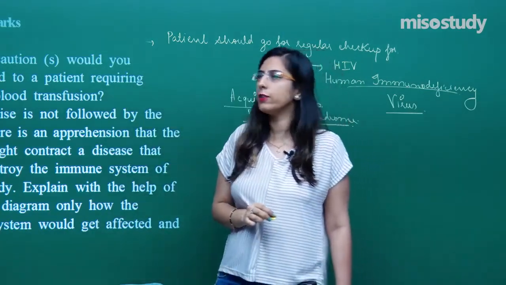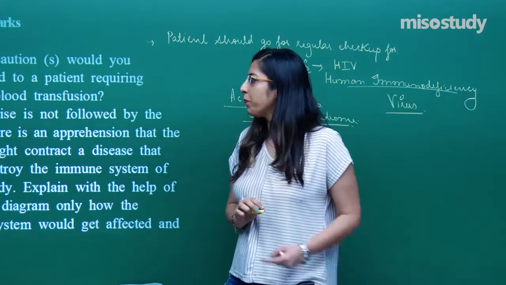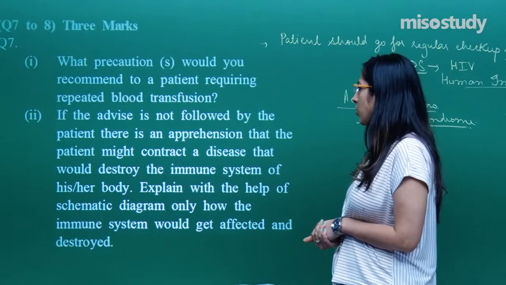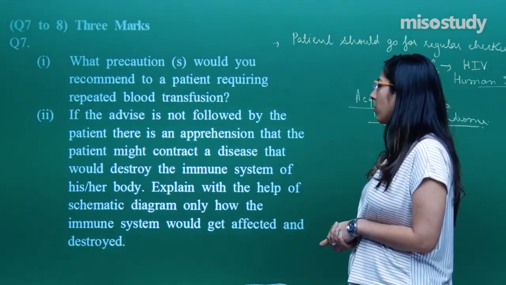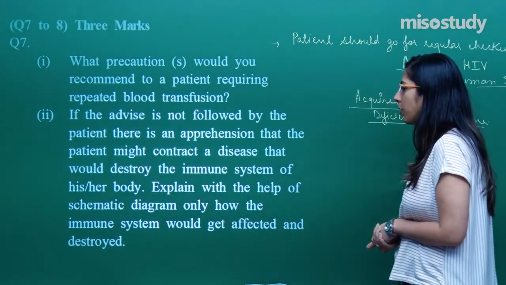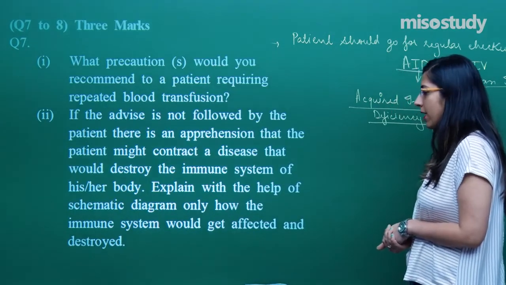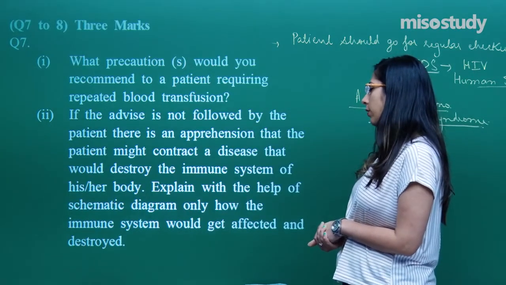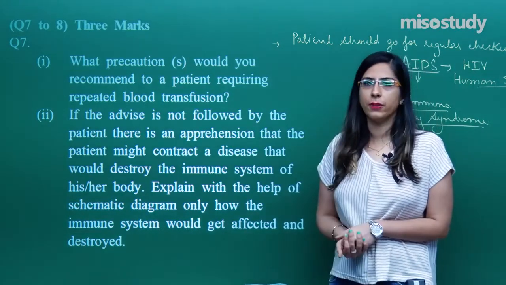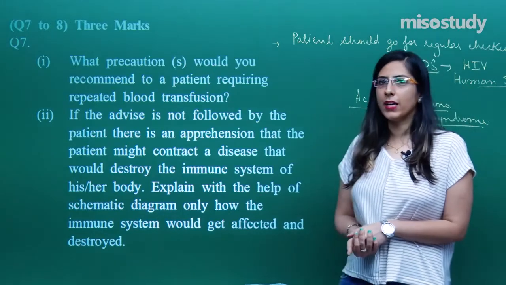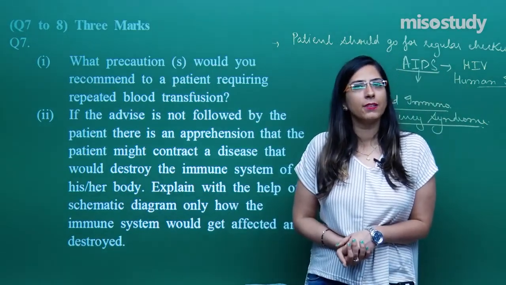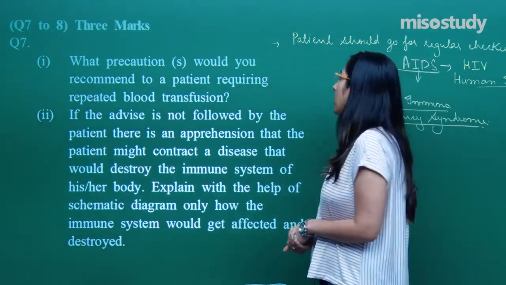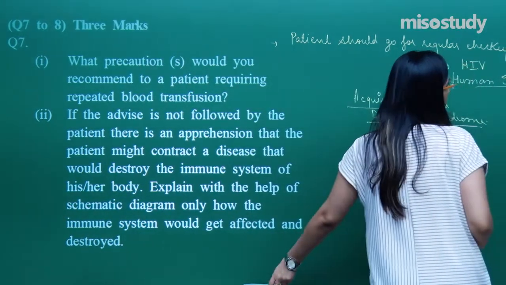So for the first part you have to write the same answer. The next part says: if the advice is not followed by the patient, there is an apprehension that the patient might contract a disease that will destroy the immune system of his or her body. Explain with the help of schematic diagrams only how the immune system would get affected and destroyed. Because we are discussing AIDS, the patient will develop AIDS, which is caused by HIV. Now we have to discuss the whole cycle.